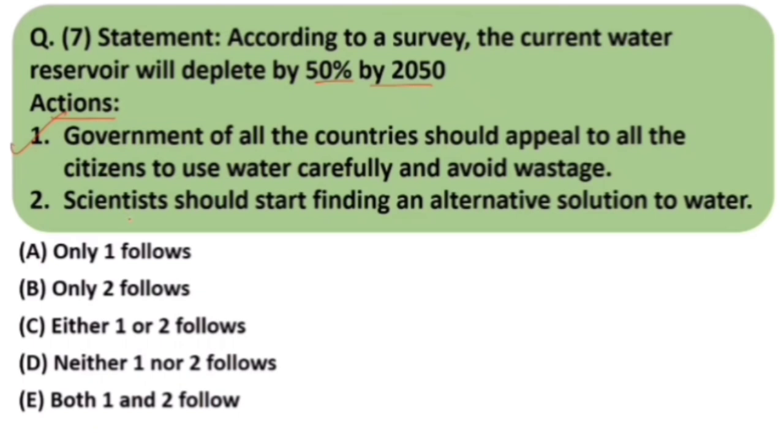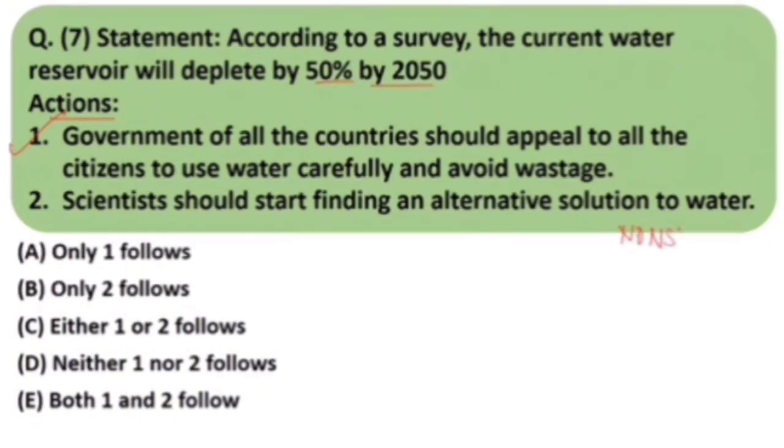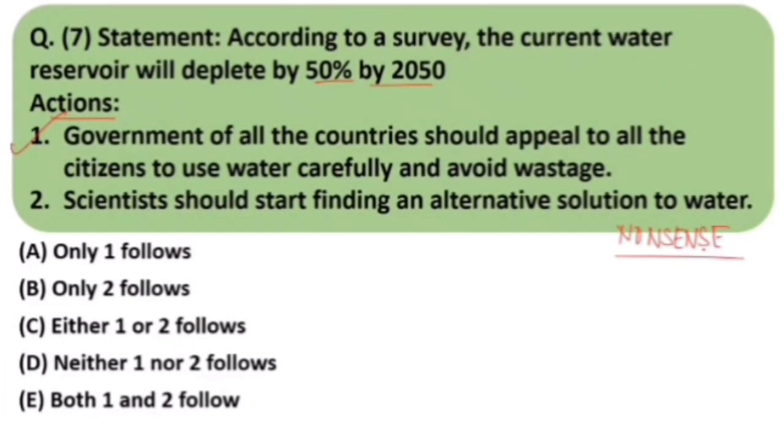Next is, scientists should start finding an alternative solution to water. This is absolutely nonsense and absurd. There is absolutely no alternative to water. If there had been any alternative, we would have tried it, and instead of wasting our resources and funds on finding an alternative to water, it is much better to do otherwise.